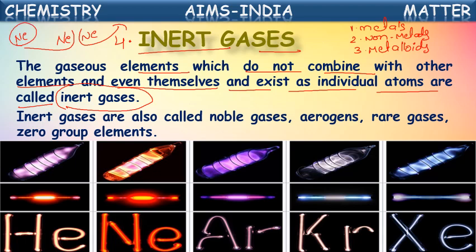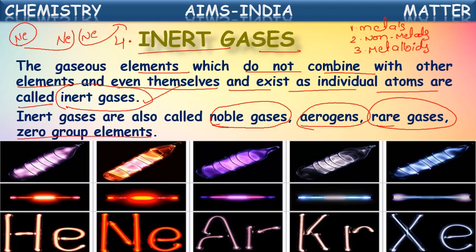Itself it will be separate. They will not react. They will exist as individual atoms. Those are called inert gases. These inert gases are also known as noble gases. Noble gases means inert gases, and these are also called aerogens, rare gases and zero group elements. All these are other names for the inert gases.